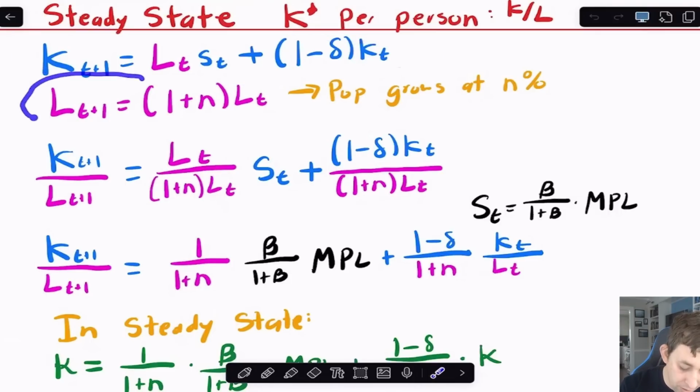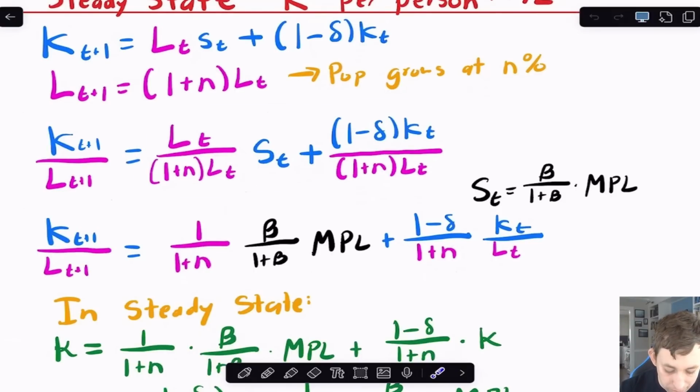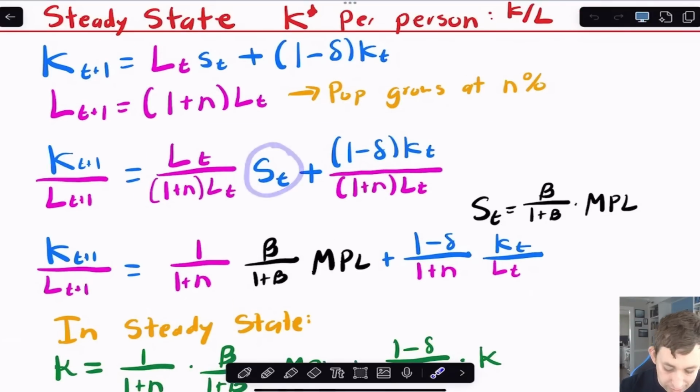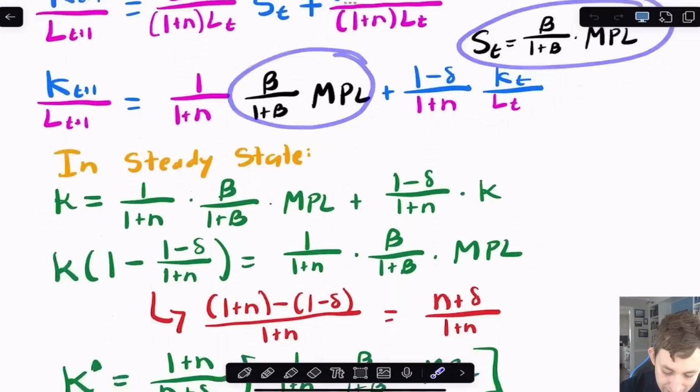I know that the number of people who exist tomorrow is just 1 plus population growth times the number of people today. And I want some K_{t+1} over L_{t+1}. So I'm just going to do some math. I'm going to make some substitutions, and I'm going to get to this point right here. Now, once I'm at this point, I know what S_t is because I just solved for that in the last slide. And so here's what S_t is, and I'm just going to keep going with the math.